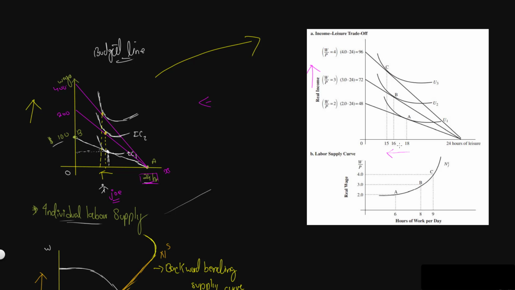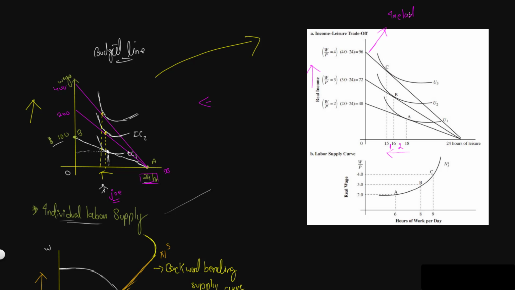The pattern is initially he is able to let go a lot of time. Initially he is able to let go, let's say in this situation, 2 hours. But then for any proportional increase in wage, he is only willing to let go of 1 hour. And this is because, if you think about it mathematically, without going into a lot of details, the budget line is becoming more and more inelastic.